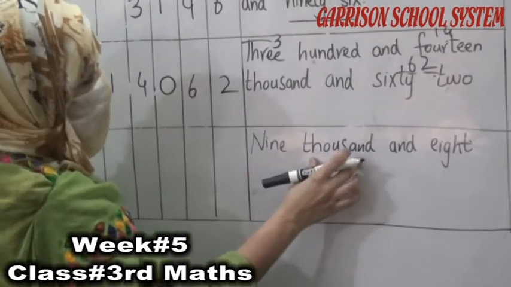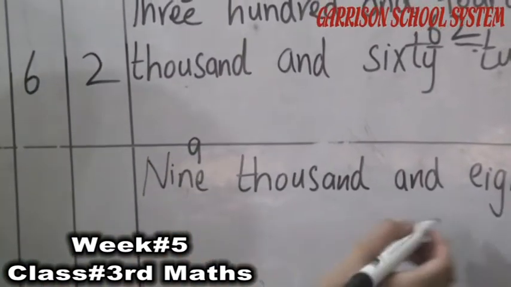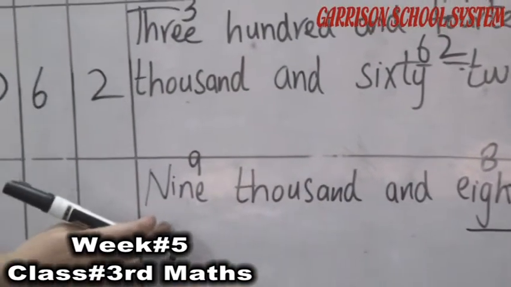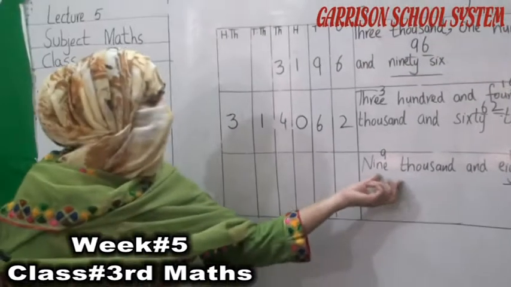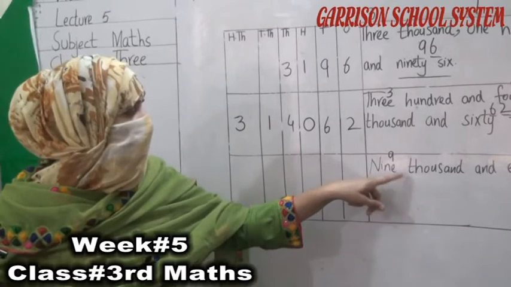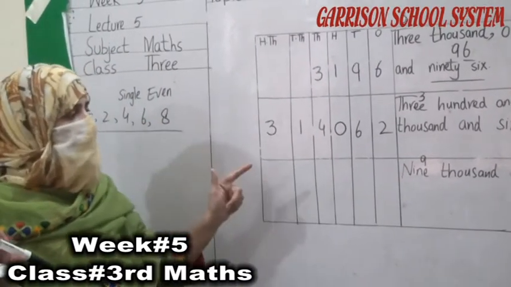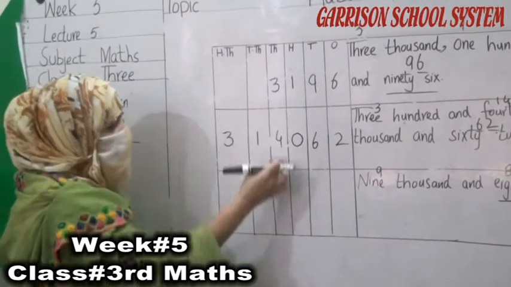9,008. What is in the 1000 place? 9, and the last number is 8. 9 is in the 1000 place. Just 1000, student. You can see here, it is just 9,000. There is a single 9,000 here. It is not in the 100, and not in the 10. Just this is 9,000, so we have to write 9 in the 1000 place.